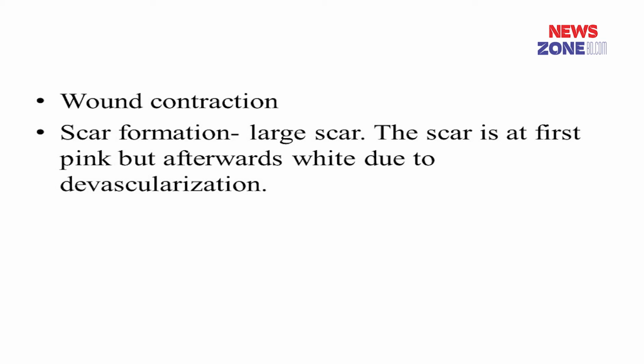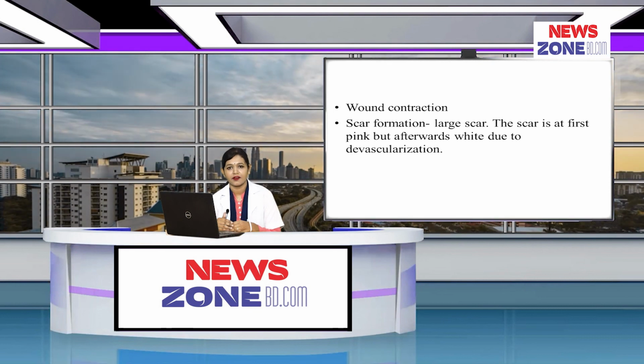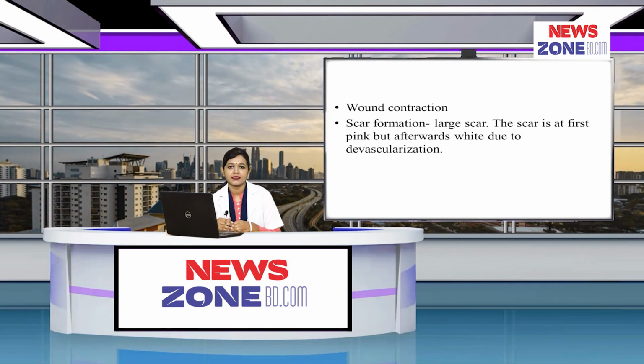The next step is wound contraction, which usually occurs in large surface wounds after a lag period of 2 to 3 days, and there is reduction of the wound to about 80% of its original size. The cell that contributes to wound contraction is the myofibroblast, which is formed from fibroblasts by acquiring the characteristics of smooth muscle. The last event in healing by secondary intention is scar formation, and the scar in secondary healing is a large scar. Initially it is pink in color and then it becomes white due to devascularization. These are the sequence of events that occur in healing by secondary union.